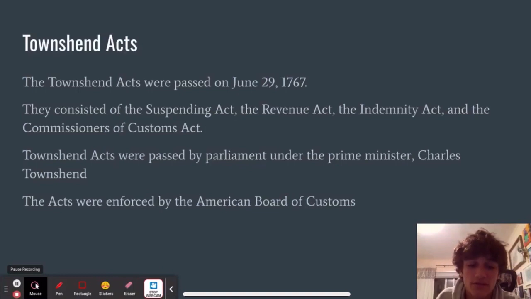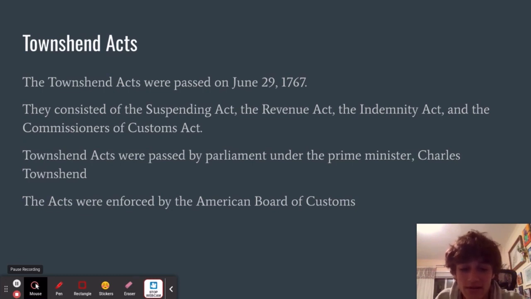The creation of the Townshend Acts was due to the repeal of the Stamp Act. The Townshend Acts consisted of the Suspending Act, the Revenue Act, the Indemnity Act, and the Commissioners of Customs Act. Together, these acts employed and enforced the taxation of glass, lead, paint, paper, and tea.